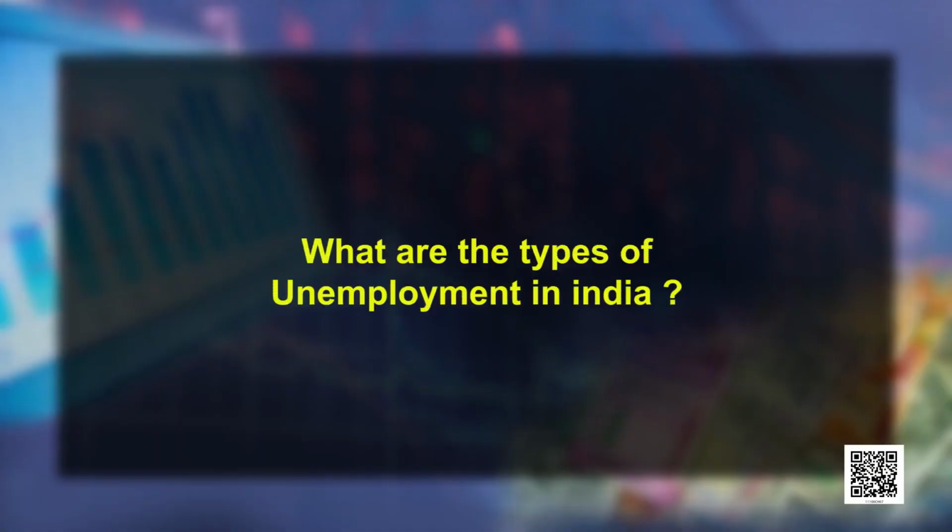Unemployment is a situation where a person who is able and willing to work at the existing wage rate does not get work. That means he is looking for work and he wants to work, but he is not able to get work. This is a very disheartening situation because that person won't be able to earn his livelihood. This would deteriorate his standard of living. So, what are the types of unemployment in India?